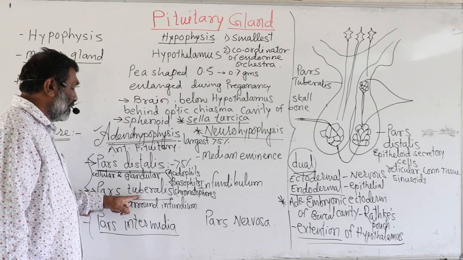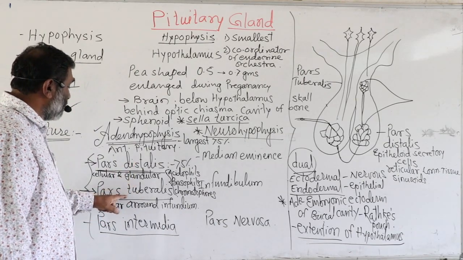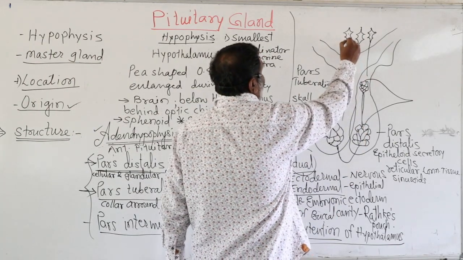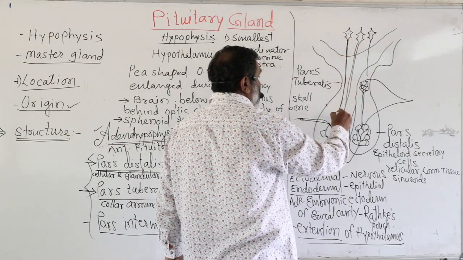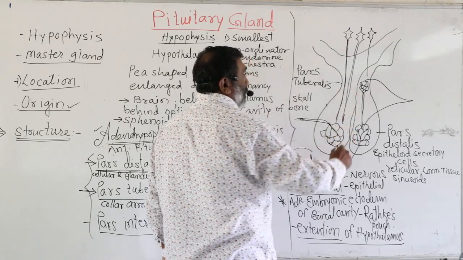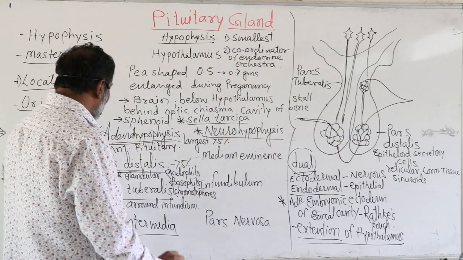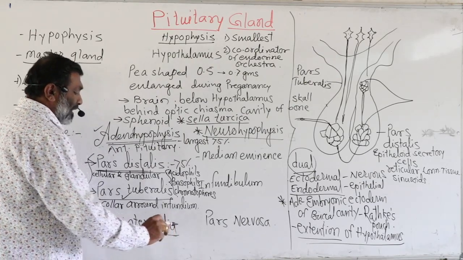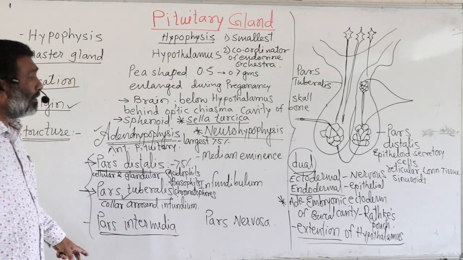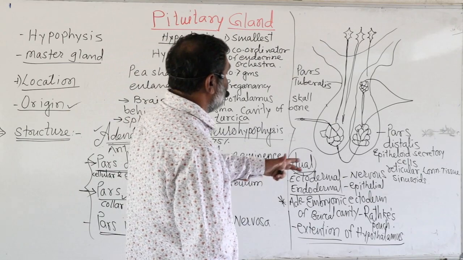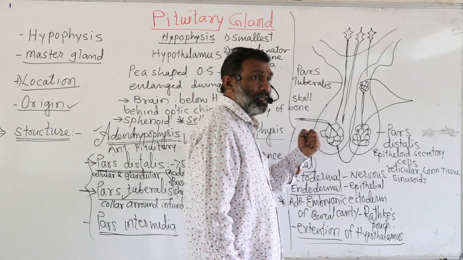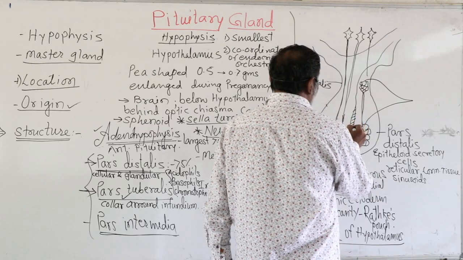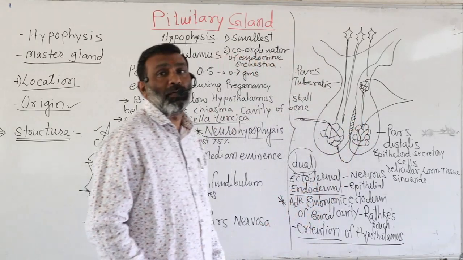The third part is called the pars intermedia, and it is present between the pars distalis and the pars nervosa, and it is present in the form of a cystic space. In the adult, the part called the pars intermedia is non-functional in humans.